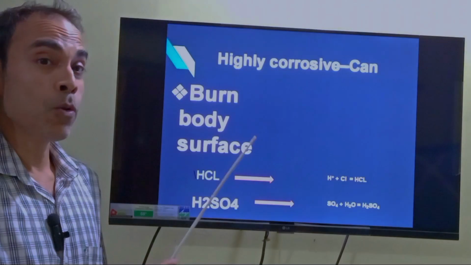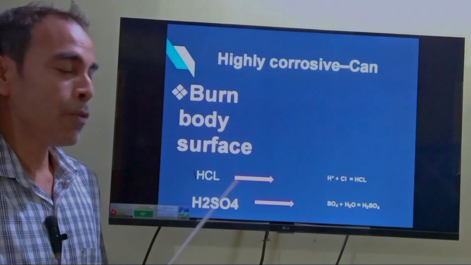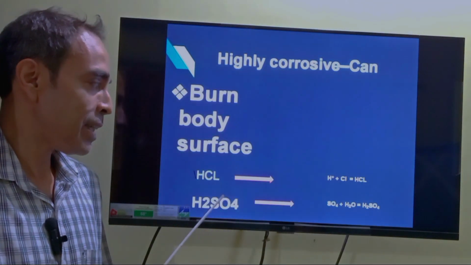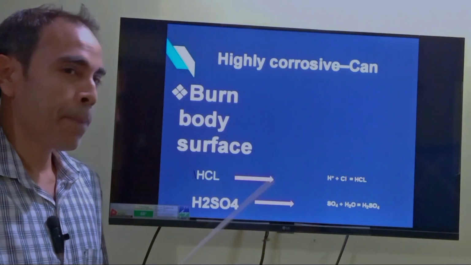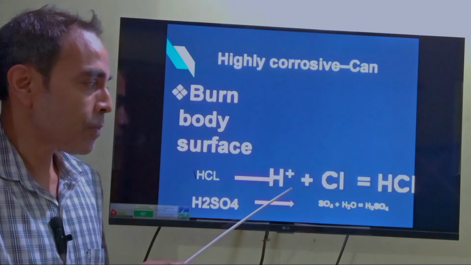Then secondly, acids are very highly corrosive. They can burn the body surface. So if accidentally hydrochloric acid or sulfuric acid comes in contact with the body surface, it burns the surface because of the presence of the hydrogen ion.